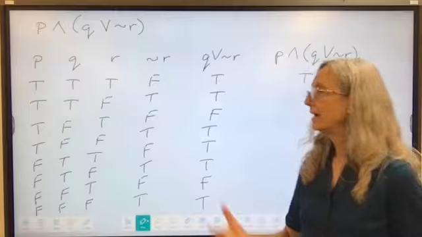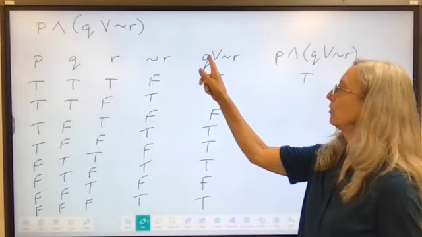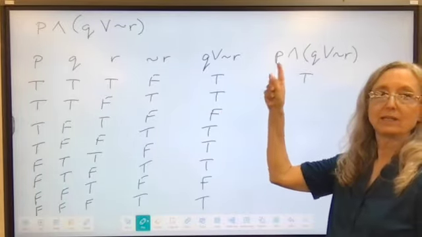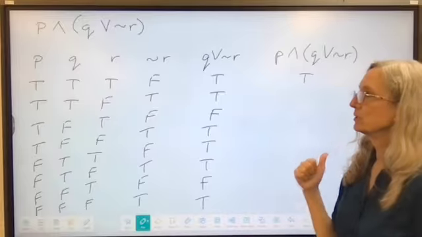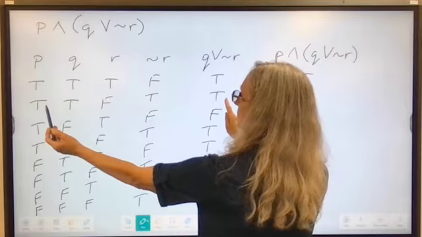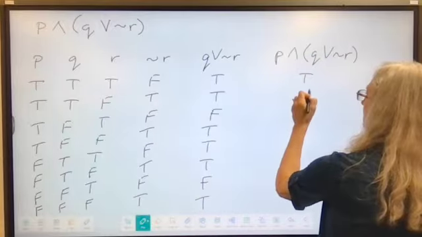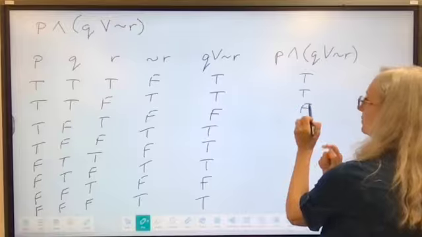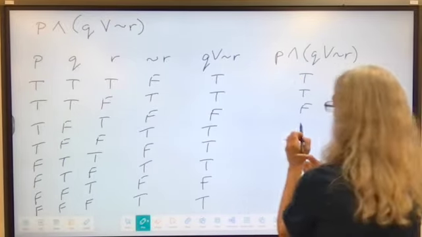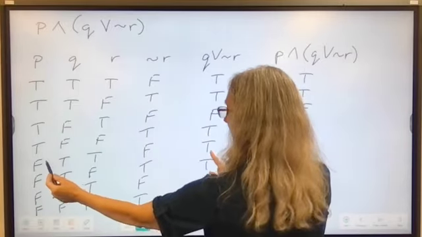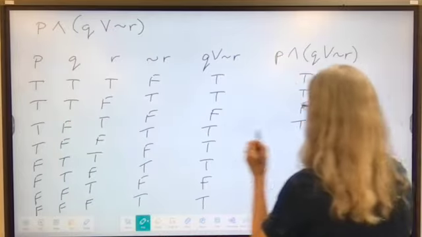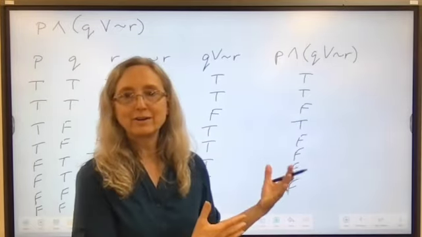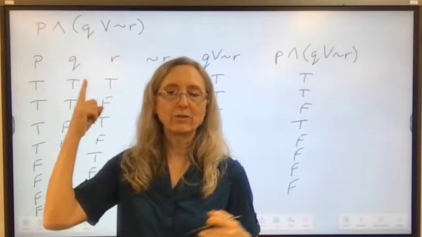Okay, now that I have these truth values for Q or not R, now I can combine that with P and Q or not R to see what the truth values are there. So this is true. These are both true. There's the second row. Third row, this one's false, so that's false. Fourth row, they're both true. Fifth row, okay, because these are false, I know all the rest will be false. So there is a truth table for those 3 statements.